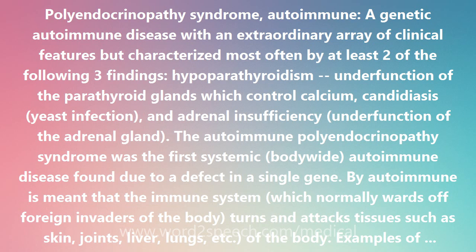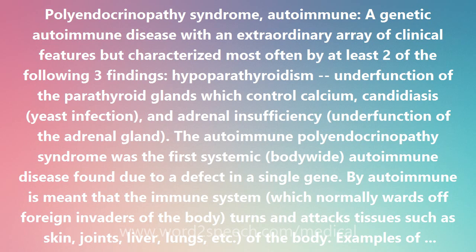By autoimmune is meant that the immune system, which normally wards off foreign invaders of the body, turns and attacks tissues such as skin, joints, liver, lungs, etc. of the body. Examples of common systemic autoimmune diseases include rheumatoid arthritis, systemic lupus erythematosus, diabetes mellitus, Sjogren syndrome, scleroderma, Goodpasture syndrome, vitiligo, Addison disease, thyroiditis, and many others.